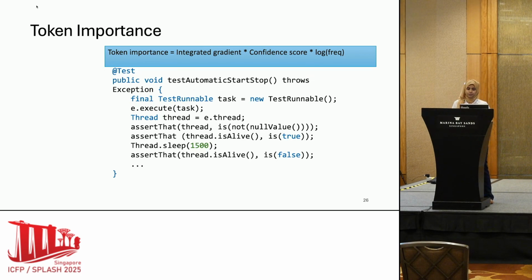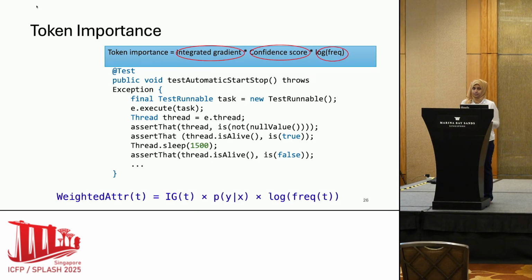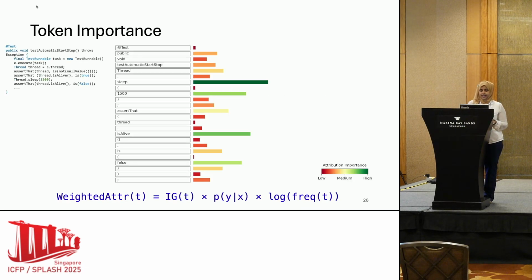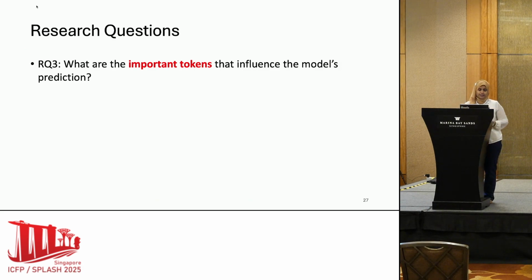To calculate the token importance, we measure the integrated gradient, the confidence score of the model, and also how many times that token comes across different tests. And based on that, we find the attribution scores per token, and we find that for this test, sleep is the token that is getting the maximum attribution score. For the details, please see our paper. So here we see what the important tokens are.